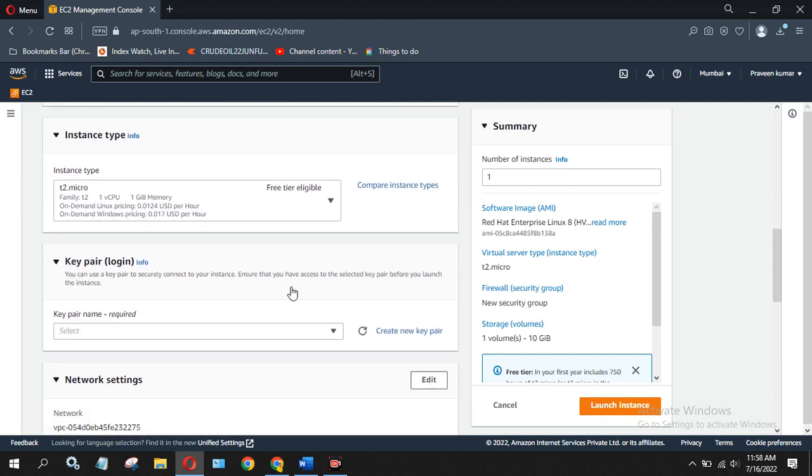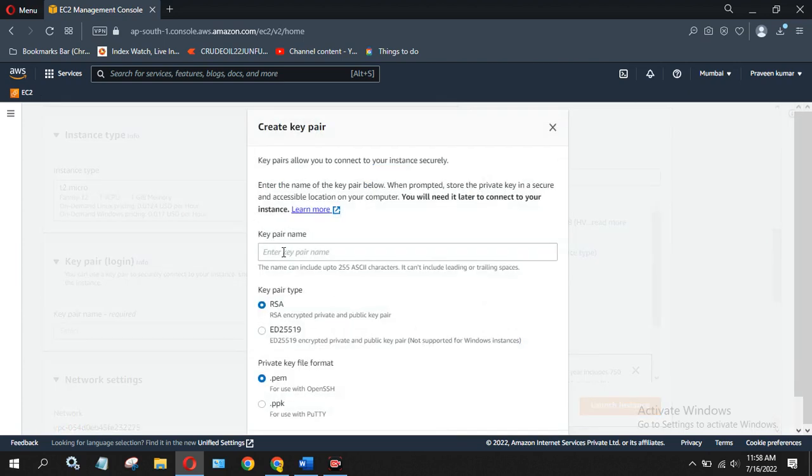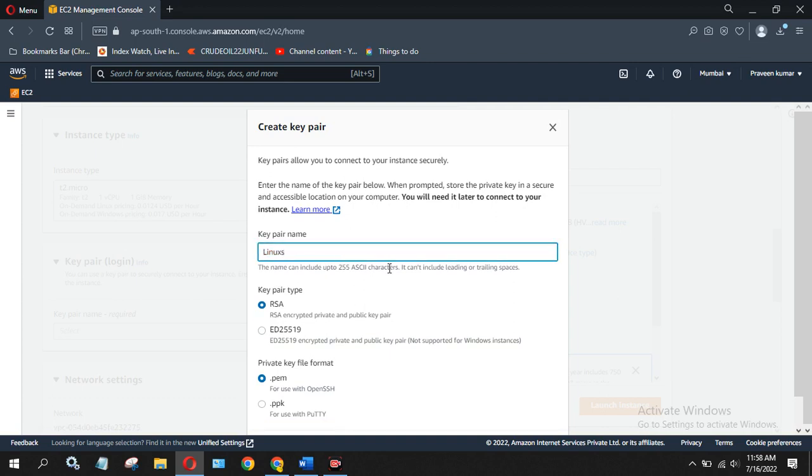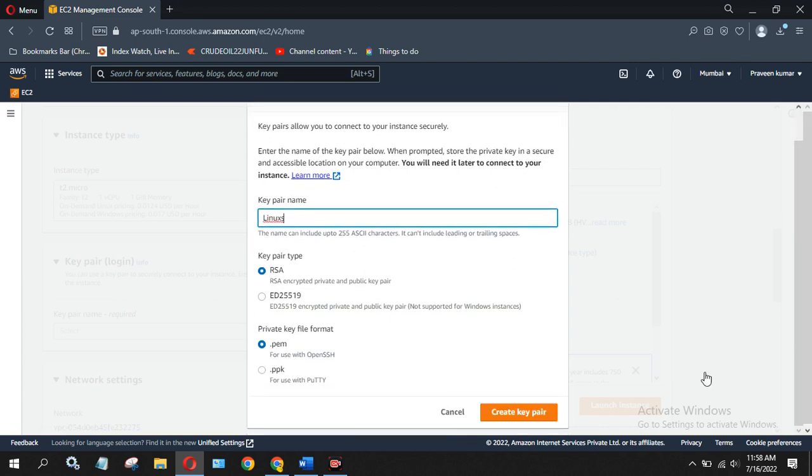Now you can see here you have to create a security key to log in. This will help you in logging in to the Linux server. For creating this, click on create new key pair and enter a name for it. Type the name Linux. I already have a Linux name available on the disk, but you can mention Linux. Once you put the name, come down and create the key pair.